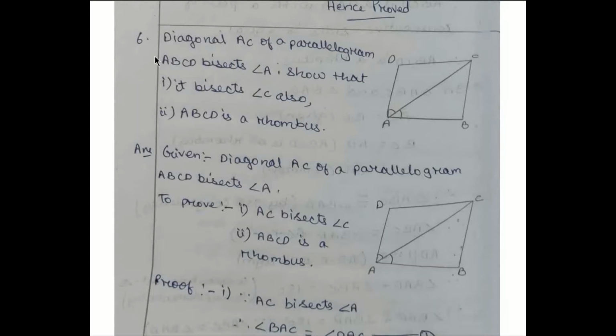Chapter 8 Quadrilaterals. Exercise 8.1. Question number 6 I'll teach you today. Diagonal AC of a parallelogram ABCD bisects angle A. Show that it bisects angle C also, and ABCD is a rhombus. Diagram is already given in the question. They told that this diagonal is bisecting angle A. Prove that this diagonal is bisecting angle C also, and ABCD is a rhombus.